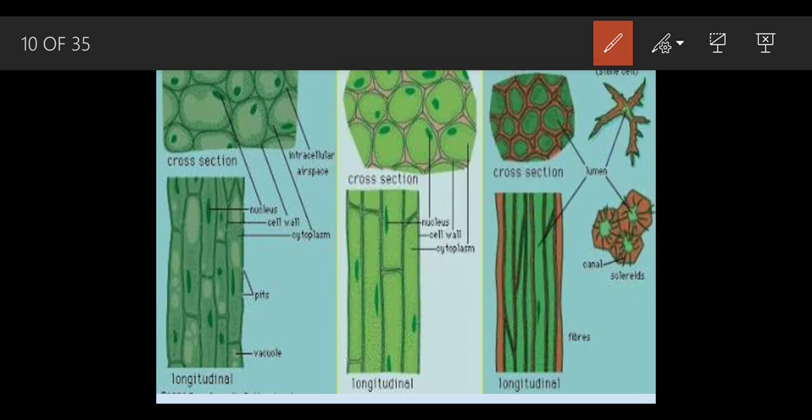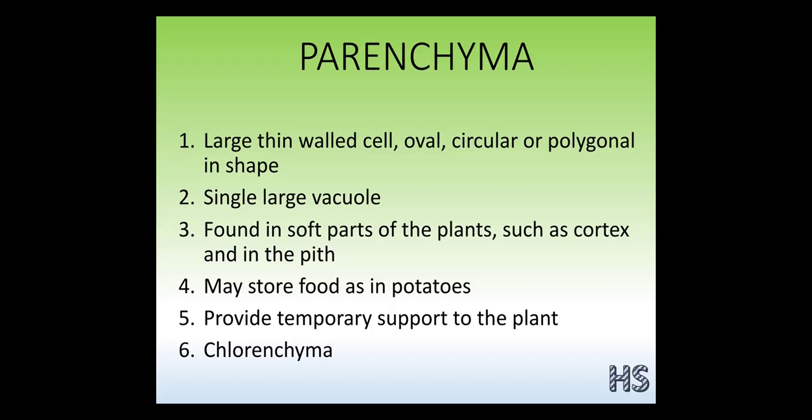Okay, sclerenchyma have narrow cells. They are long and narrow like this. Collenchyma cells are also long, but broad as compared to sclerenchyma. Even their function is to provide strength to the parts of the plants. Let's discuss them one by one.